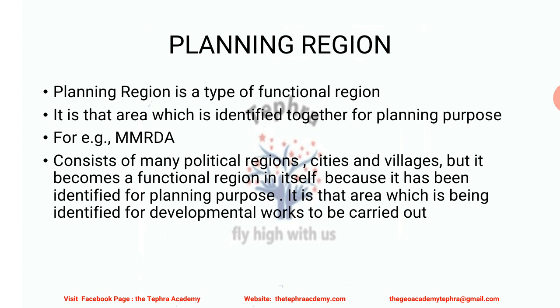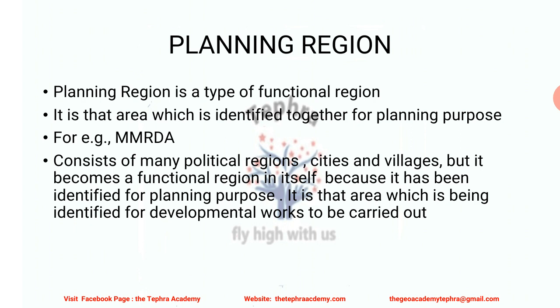It means that there are different types of formal regions. There are some coastal areas, there are some hilly areas, so two types of physical regions are in that MMRDA. There are many administrative regions also. There are cities and there are villages, but they all are together in MMRDA. They are in a planning region because it has been identified for planning purpose. There is a function of planning which is going to be carried out in that region, and therefore that region is known as a planning region.